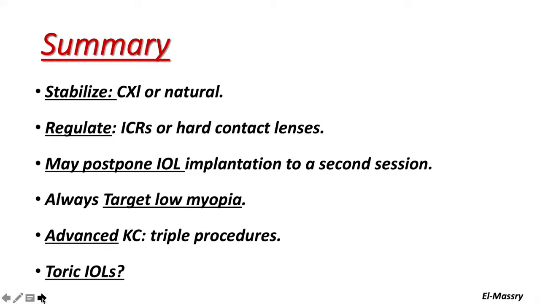In summary, stabilize the cornea with cross-linking or naturally after the age of 30. Regulate the cornea with rings or hard contact lenses, and maybe do post-IOL implantation in a second session. Always target low myopia. Advanced KC, do a triple procedure, and toric IOLs are debatable.